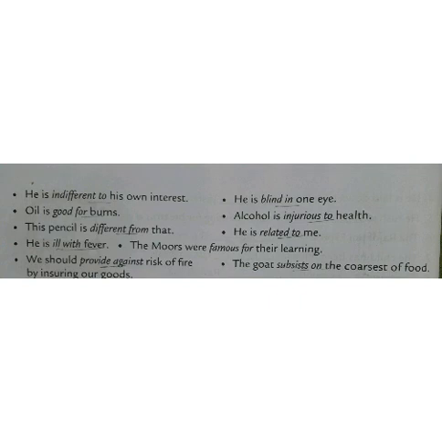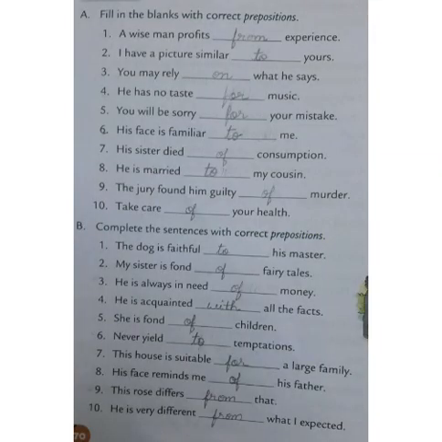A is: fill in the blank with the correct preposition. Number one: a wise man profits from experience. So with profits we will use from. And in some of the statements, according to the meaning or the context, we will use the preposition. I have a picture similar to yours. You may rely on what he says. Always we will use rely on. He has no taste for music. You will be sorry for your mistake. So, sorry for.